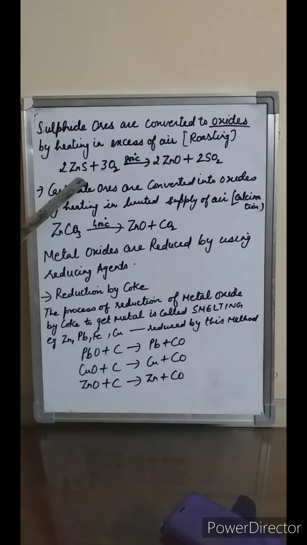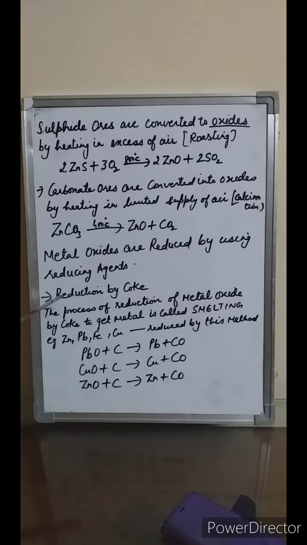That is, zinc blende is heated in the presence of air so as to form zinc oxide and sulfur dioxide. Then the carbonate ores are converted into oxides by heating in a limited supply of air, and the process is called calcination. That is, zinc carbonate is heated in the absence of air so as to form zinc oxide plus carbon dioxide. Now students, we will learn how metal oxides are reduced by using reducing agents.